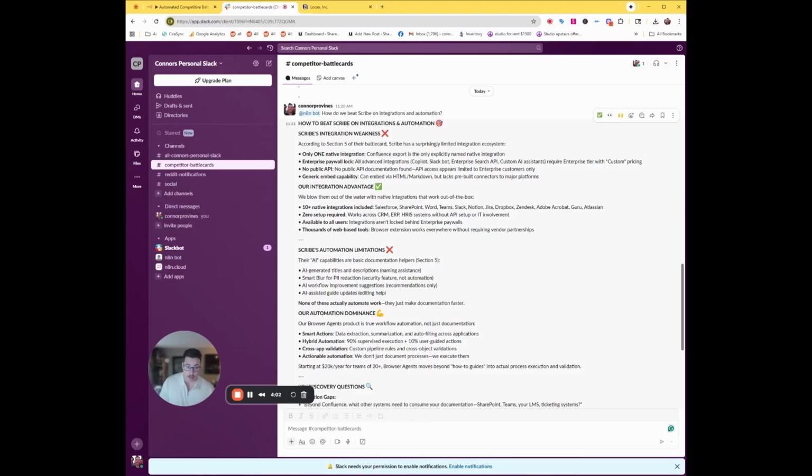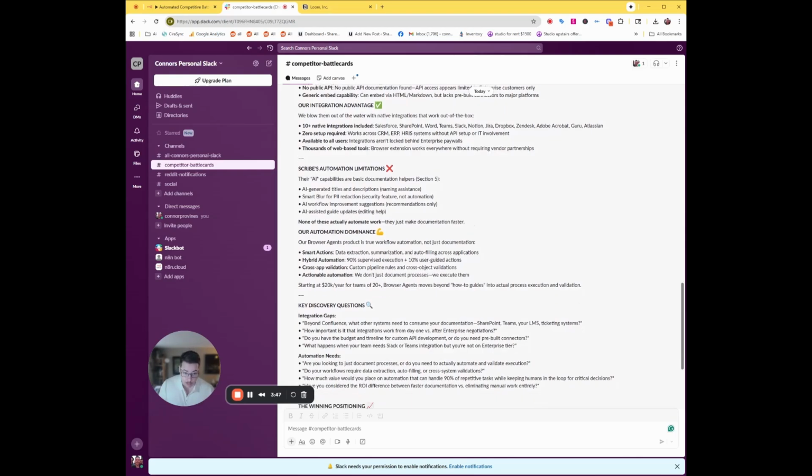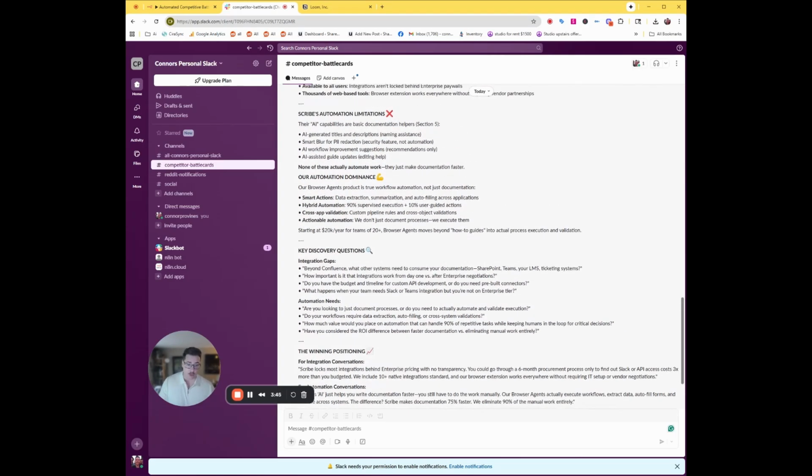How to beat Scribe on integrations and automations. You can see this is all properly marked down for easy scanning. It gives me specific features. It calls out where Scribe is strong, because we need to know that as well. It calls out where we're strong. It includes discovery questions, and everything is cited back to the Battlecard questions. We can see their integration weaknesses. We can see our integration advantages. We can see their automation limitations. Their AI capabilities, our basic documentation helpers. That's a pretty cool thing to know.